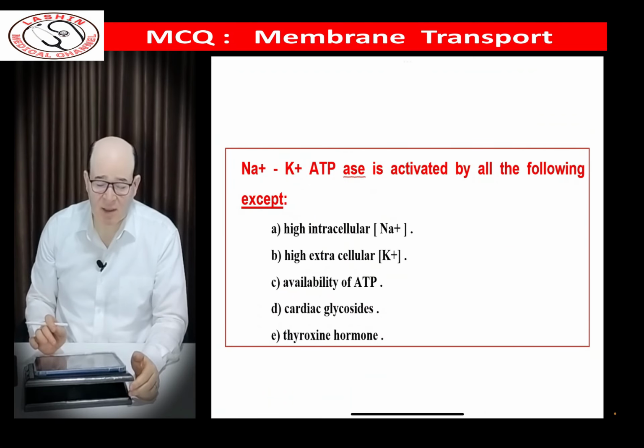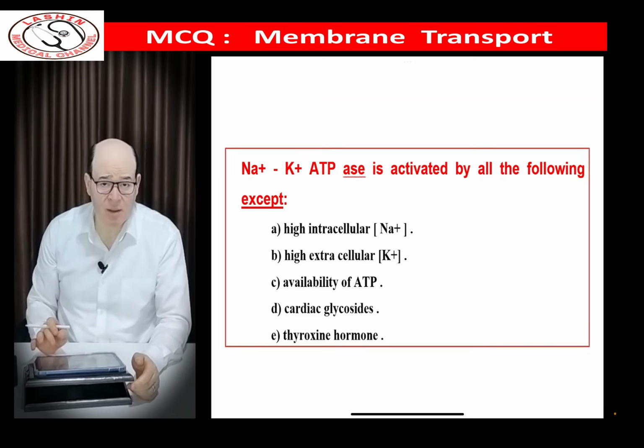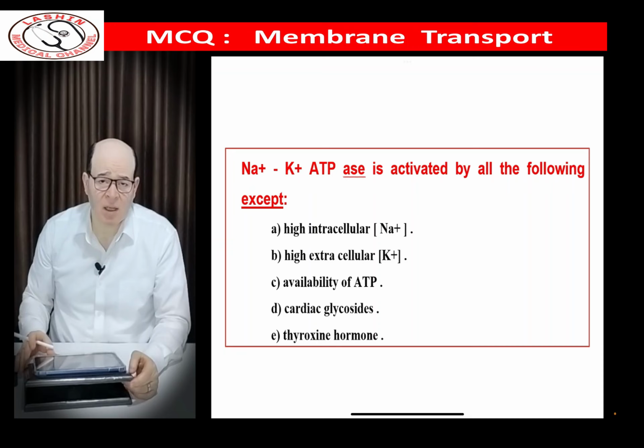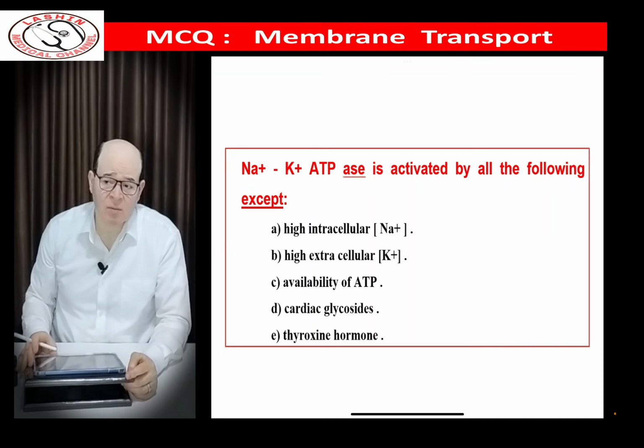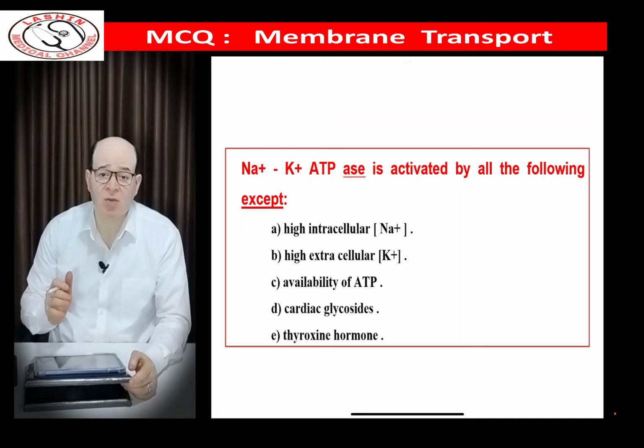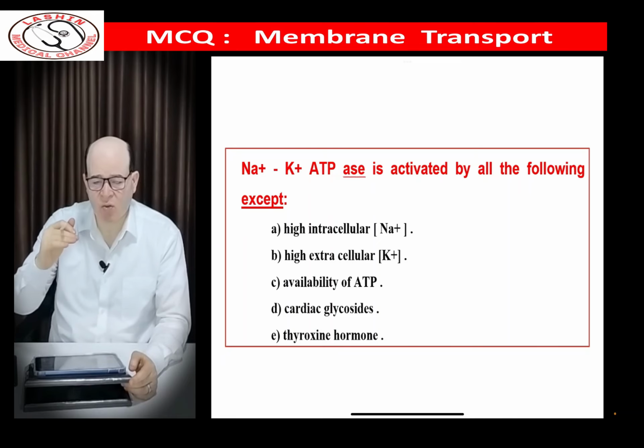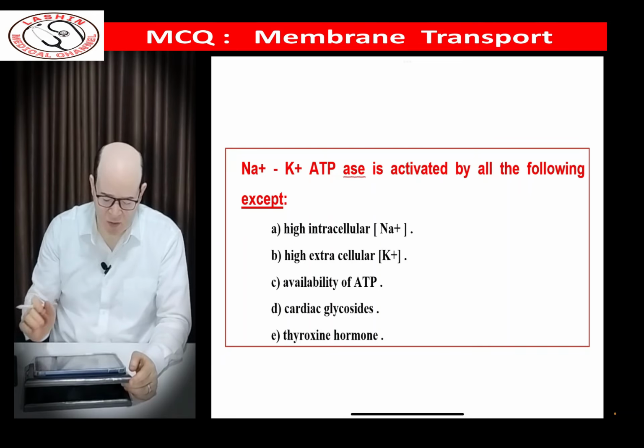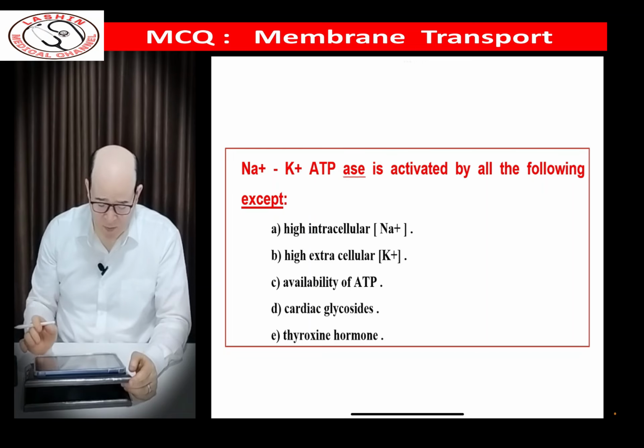The sodium potassium pump is activated by all of the following except: high intracellular sodium, high extracellular potassium, availability of ATP, cardiac glycoside, and thyroxine. Increase of the intracellular sodium or extracellular potassium urges the pump to work and to achieve its goals of maintaining low intracellular sodium and low extracellular potassium. ATP energizes the pump. Thyroxine does the same. However, cardiac glycosides inhibit the pump.